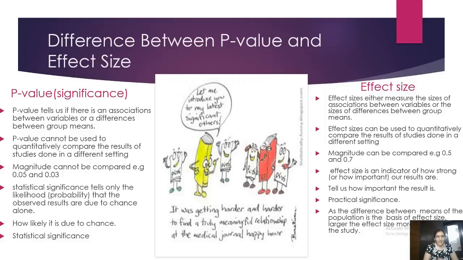Second thing, p-value cannot be used quantitatively to compare results. So let's go back to review of literature. I was collecting review of literature and I had to hypothesize that religion impacts intention. Because I had to hypothesize, I needed 4 authors who must have said this. So I went back to past literature and I got 4 authors who have said this.